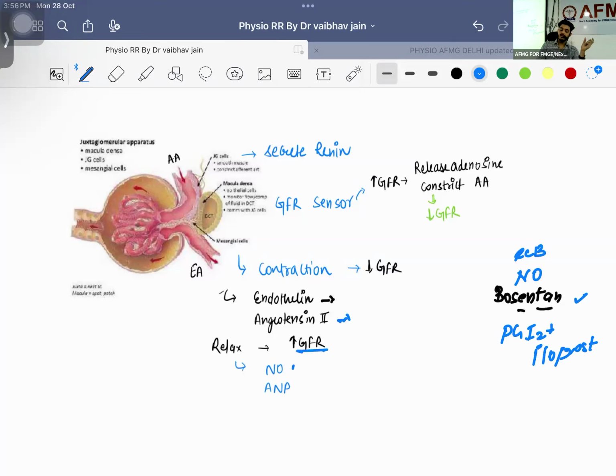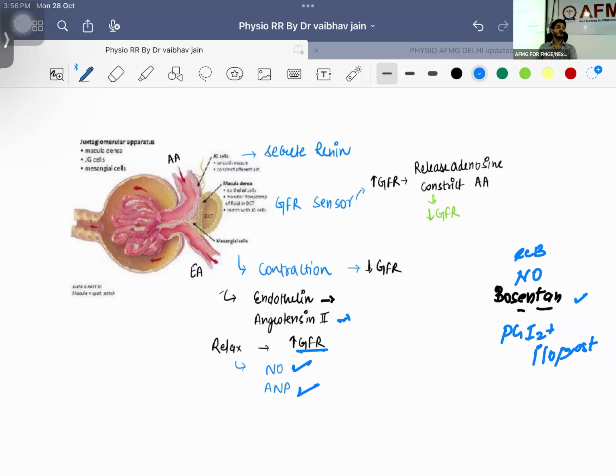Angiotensin 2 is also responsible for the vasoconstriction. Relaxation ke liye, you already know there are two things. One is nitric oxide. Second one is your atrial natriuretic peptide. Atrial natriuretic peptide is coming from the walls of atria. It will be doing natriuresis. That means salt is going out of the body. It is a peptide hormone that means it is generated inside the body. So whenever your heart will be feeling more pressure, हार्ट के ऊपर मोर प्रेशर पड़ेगा, what it will do, it will release atrial natriuretic peptide, and this is going to release sodium from the body, from the kidney.